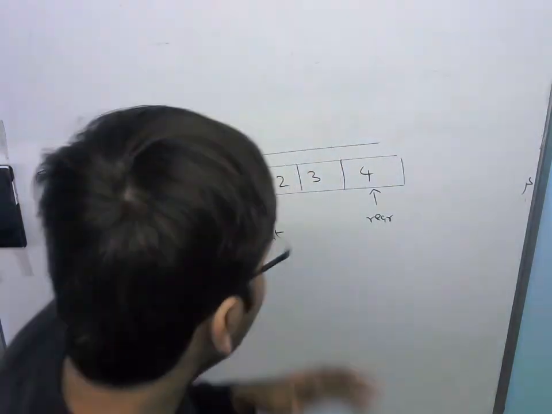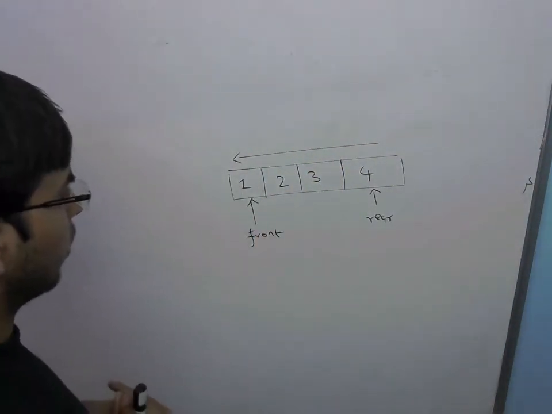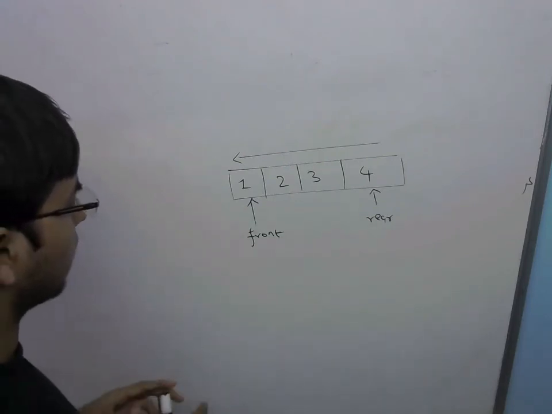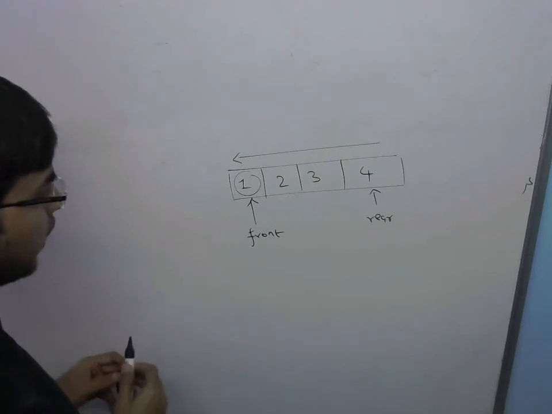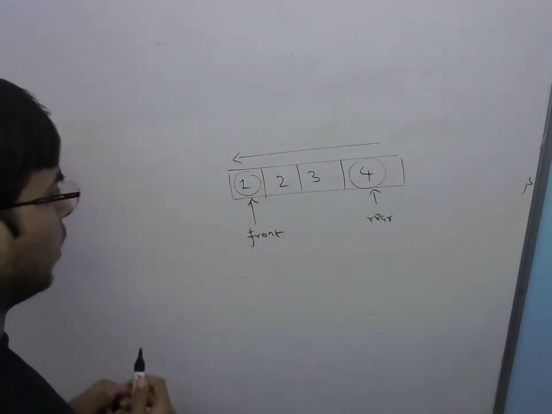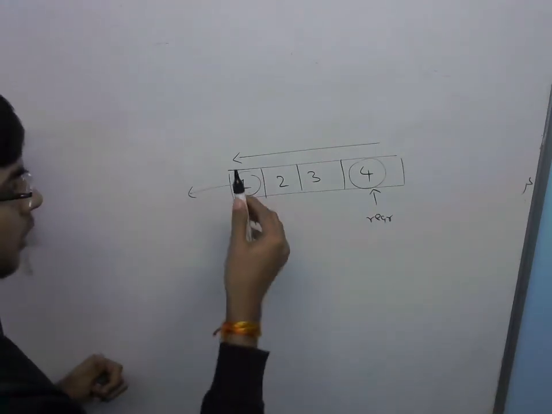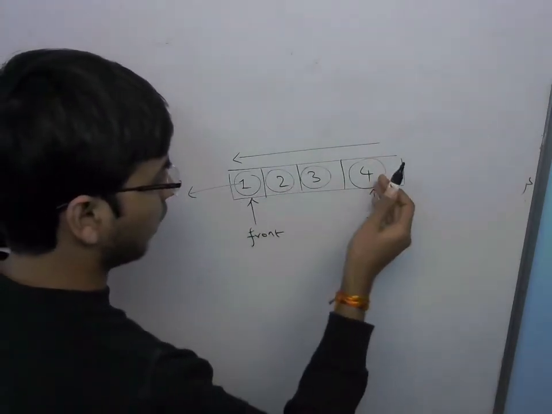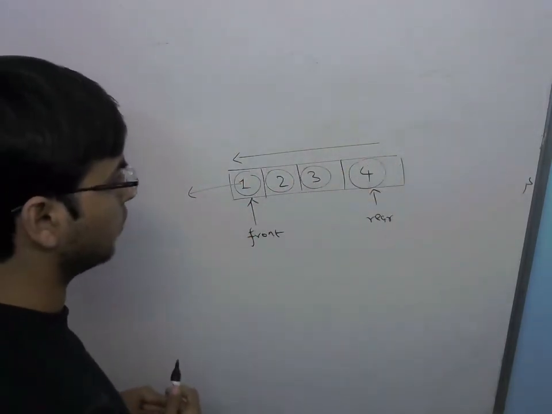For example, if we consider this queue that has been implemented using an array, we see that this queue has 4 items, 1, 2, 3 and 4, with item 1 being at the front end and item 4 being at the rear end. Since 1 was the first one to be enqueued, it is the first one to be dequeued. It is followed by 2, then 3 and finally 4. Because 4 was the last one to be enqueued, it is the last one to be dequeued.